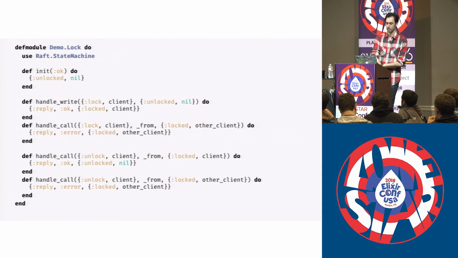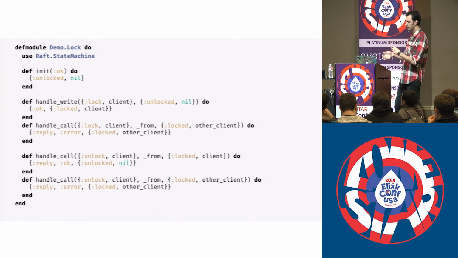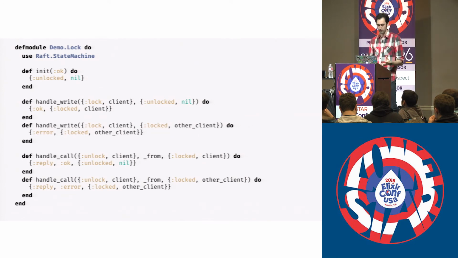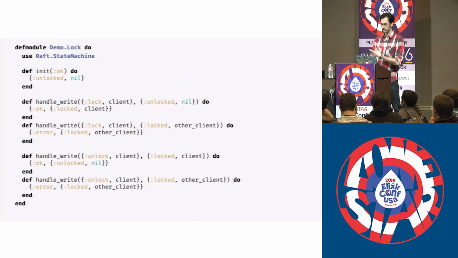If you want to send a lock message, you can do that. And it follows the same semantics. If we want to send a second lock message from a different client, that'll all fail. We have to go back through the process of unlocking it from the original client, and then finally somebody else can use it.